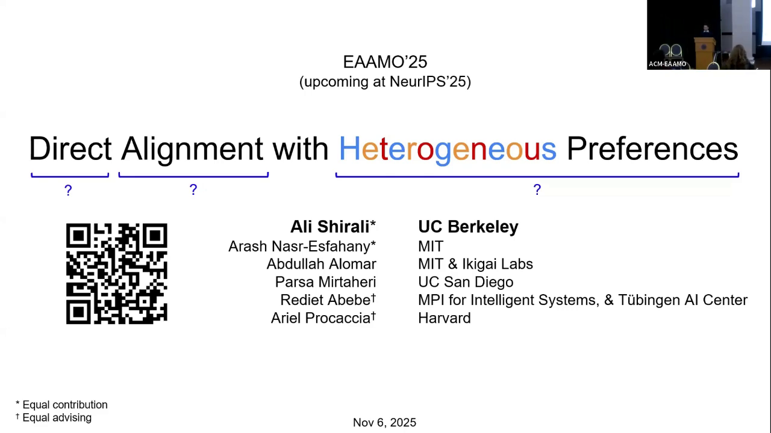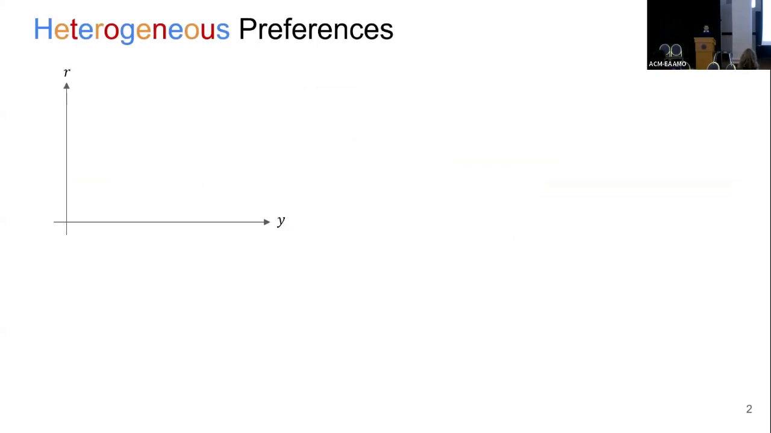So what is heterogeneous preferences? Specifically, I'm thinking about a policy which outputs some response, like a chatbot. You can call that Y. And then I can think about the notion of reward over that space of responses. And when I say heterogeneous preferences, I mean that there are different people with different notions of rewards.